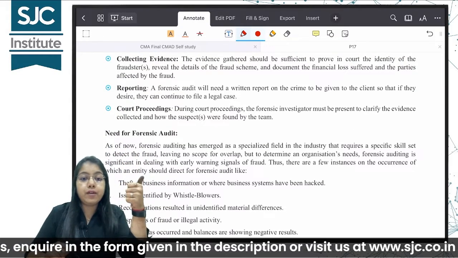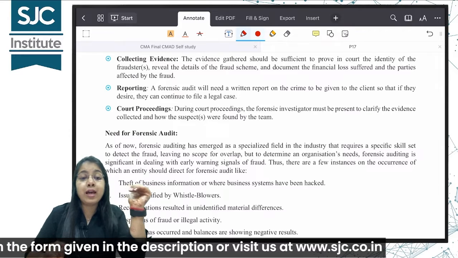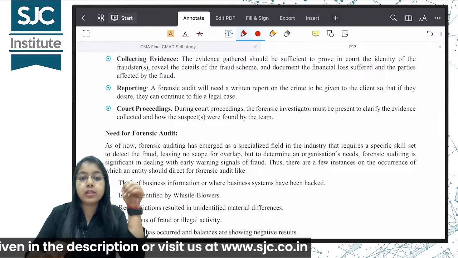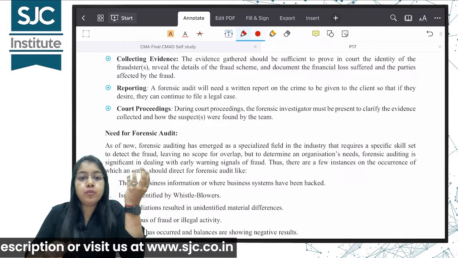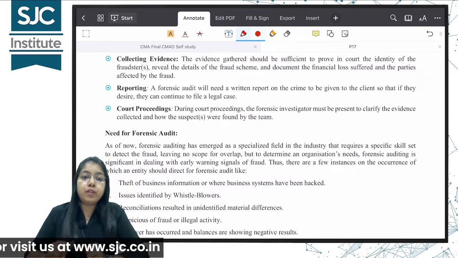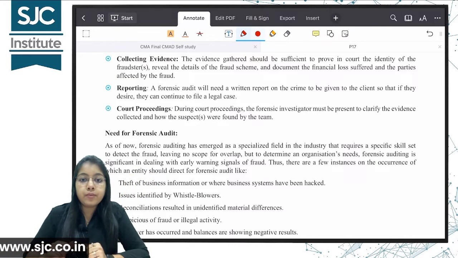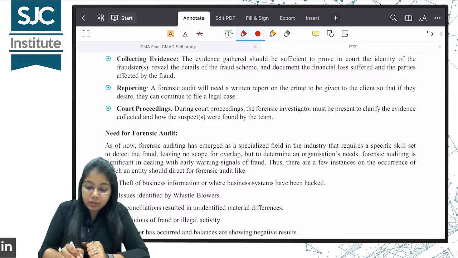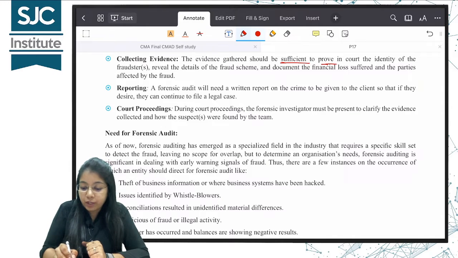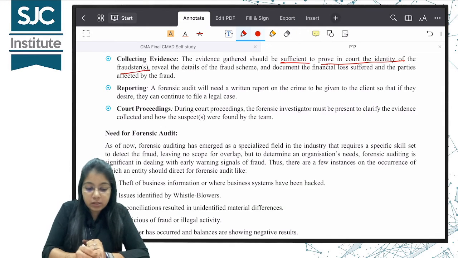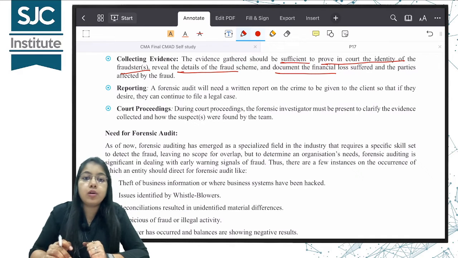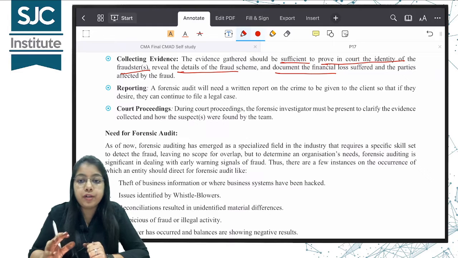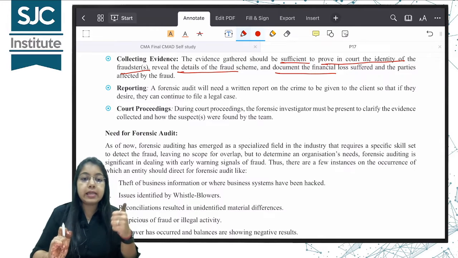We have to collect evidence from sufficient, reliable sources which can be put in front of the court of law if required. All right, so the evidence gathered should be sufficient to prove in court the identity of the fraudsters, reveal the details of the fraud scheme, and document the financial loss suffered and the parties affected by fraud. So first point was planning, second is collect evidence, third is reporting.